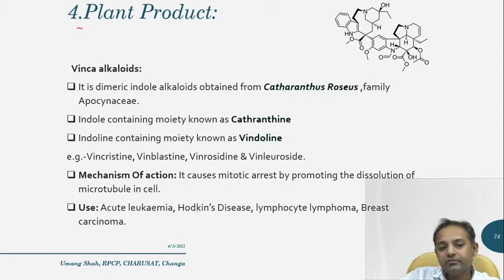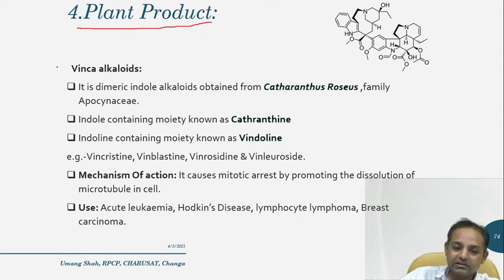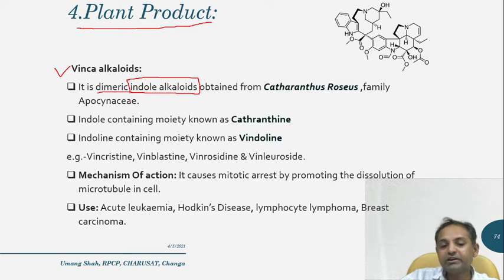Next are various plant products, natural products, as anti-cancer agents. First is the vinca alkaloids. So what is vinca? It is a dimeric indole alkaloid. What you have to remember is indole alkaloid. In an exam, a question like "which indole alkaloid acts as an anti-cancer agent?" The answer is vinca alkaloids. Vinca is basically a dimeric indole alkaloid obtained from Catharanthus roseus, and the family is Apocynaceae.